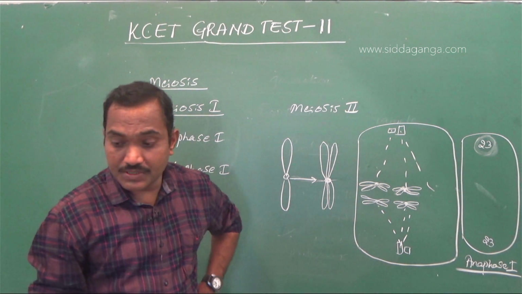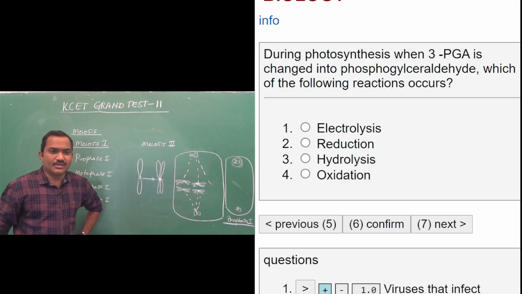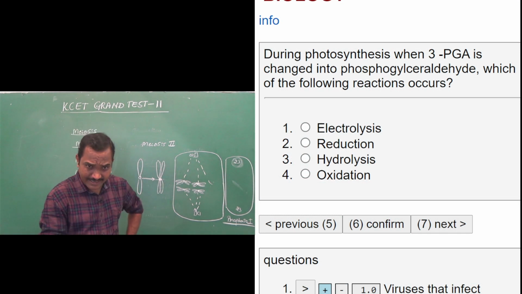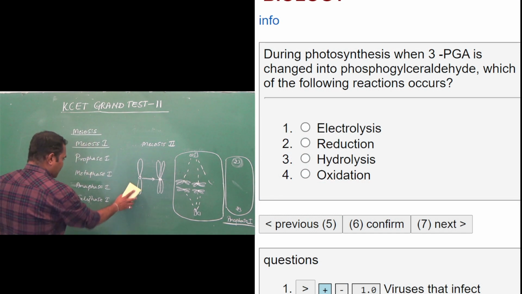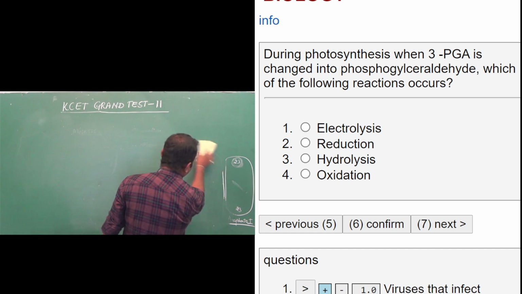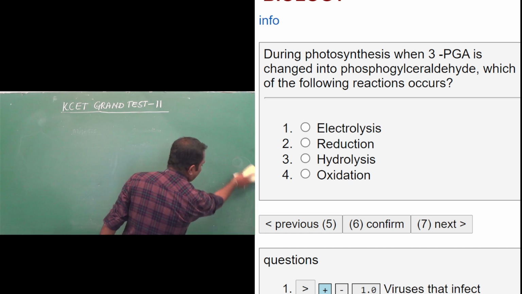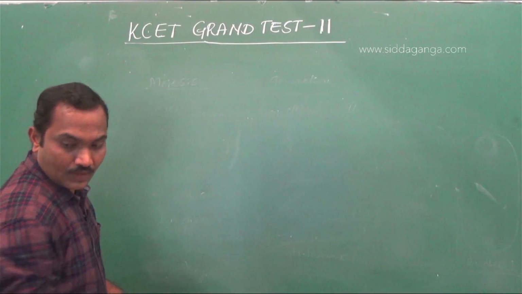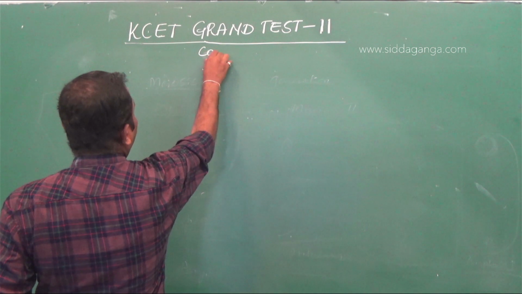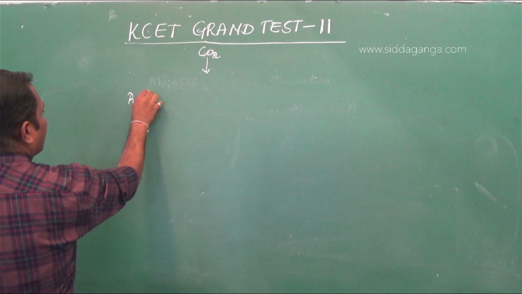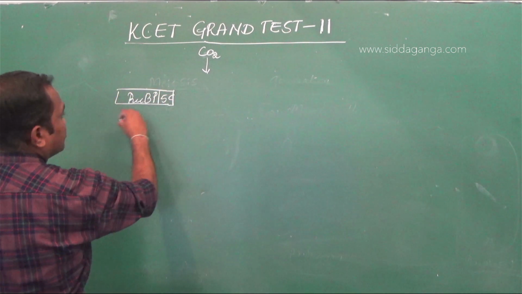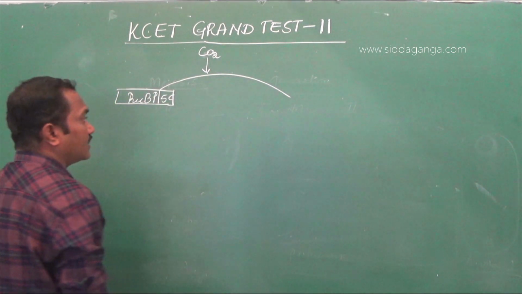Okay. Question number 6. During photosynthesis, when 3-PGA is changed to phosphoglyceraldehyde, which of the following reaction occur? So that's the concept of Calvin cycle, wherein the atmospheric carbon dioxide is accepted by the ribulose biphosphate, which is a 5-carbon compound, and it is converted into a 6-carbon compound.